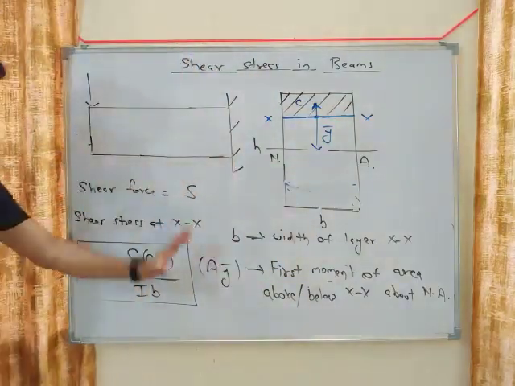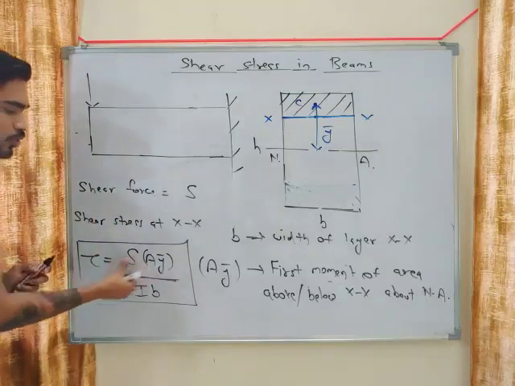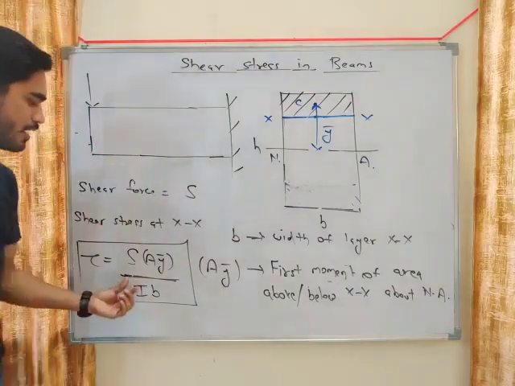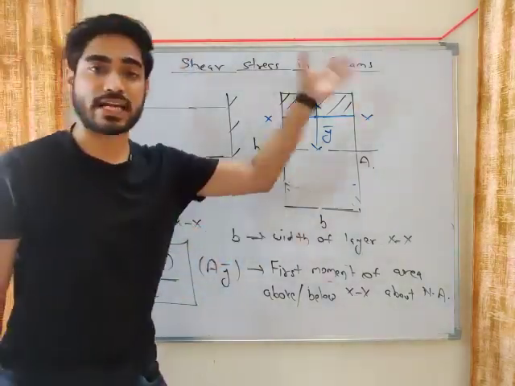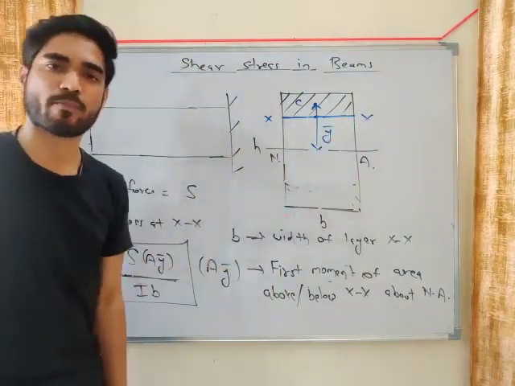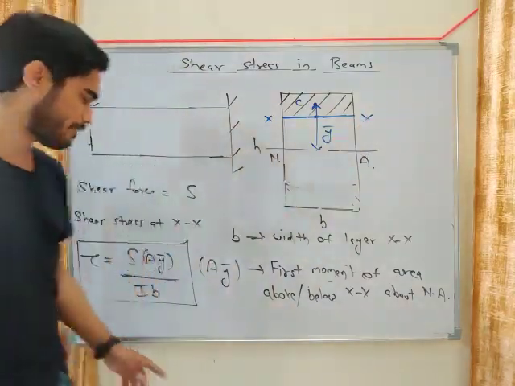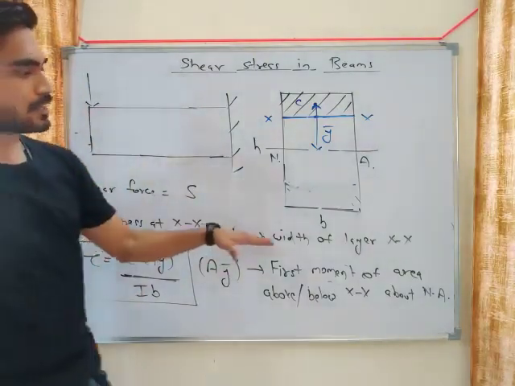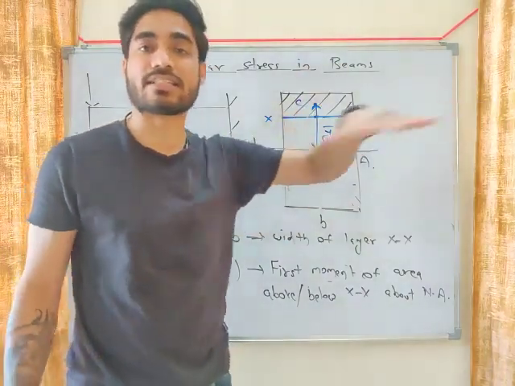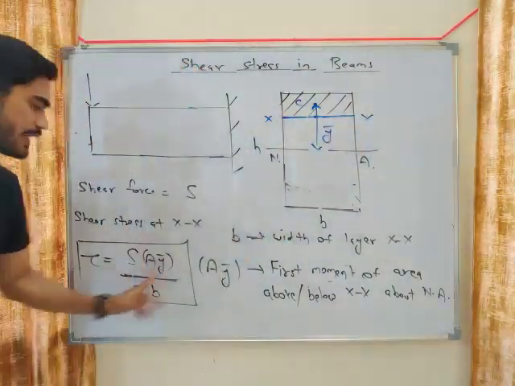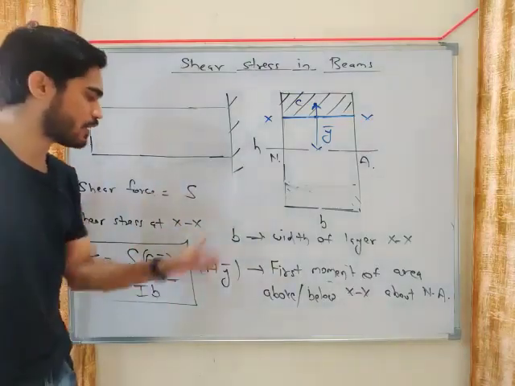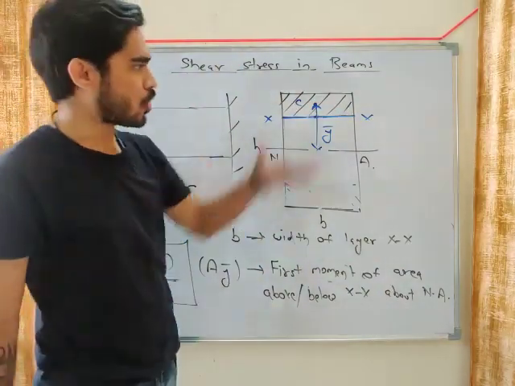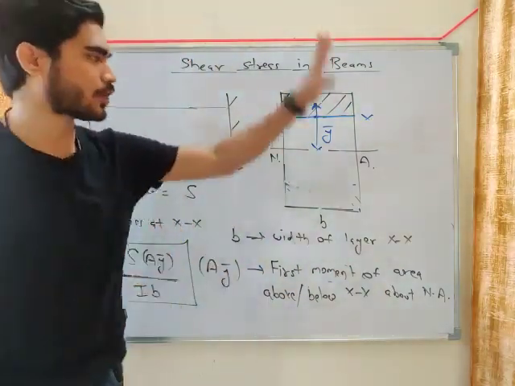So do you understand the meaning of all these parameters? Tau equals S into AY bar by IB. What is S? It is the shear force, maximum shear force. I is the moment of inertia of the cross section about the neutral axis. For a rectangle, BH cube by 12. For a circle, pi by 64 d to the power 4. So I is the same I that we use in bending stress also. What is B? Width of layer XX. Wherever you are calculating stress, the width of that layer. Okay. And what is AY bar? This is the most important thing. AY bar is the first moment of area above XX or below XX about the neutral axis.